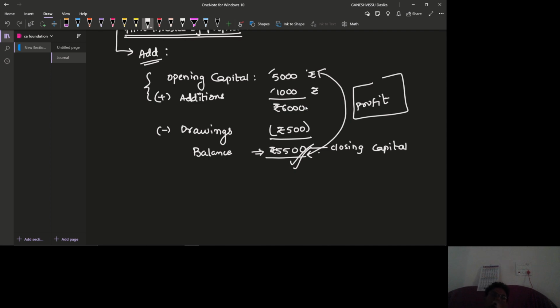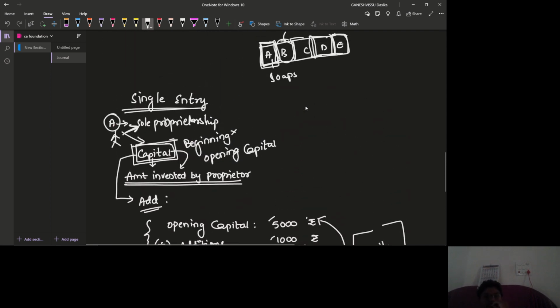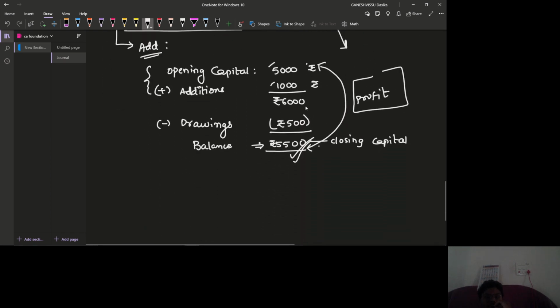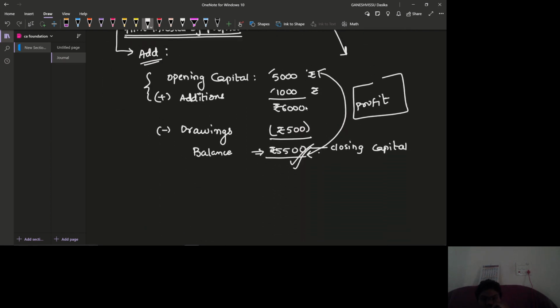Okay, so in the single entry system, if we are going to compare opening capital and closing capital, the difference between opening and closing capital itself is profit. And of course, the drawings might be more. That means if the drawings had been 2,000, then what would be the thing?